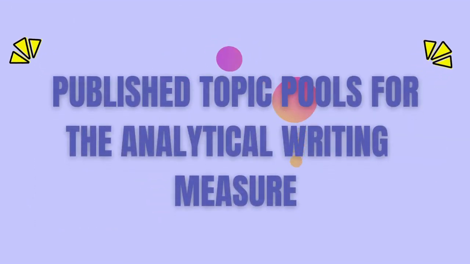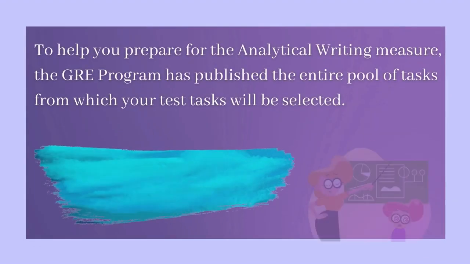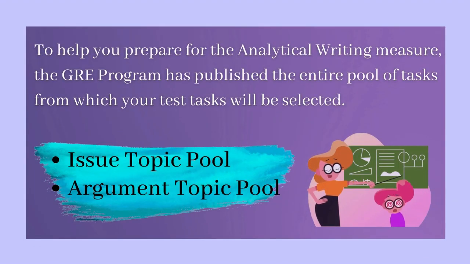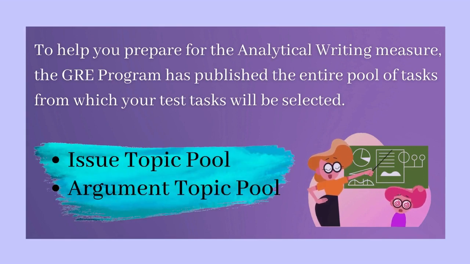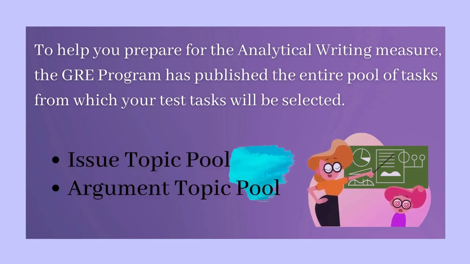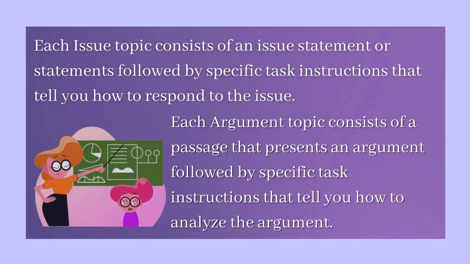Published topic pools for the analytical writing measure. To help you prepare for the analytical writing measure, the GRE program has published the entire pool of tasks from which your test tasks will be selected. Two types of pools are: first, issue topic pool, and second, argument topic pool. Each issue topic consists of an issue statement or statements followed by specific task instructions that tell you how to respond to the issue. Each argument topic consists of a passage that presents an argument followed by specific task instructions that tell you how to analyze the argument.